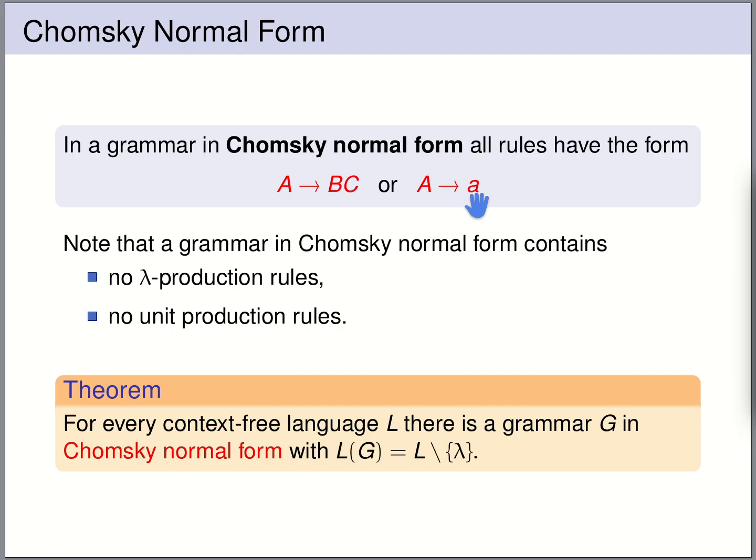We will see that every context-free grammar can be transformed into Chomsky normal form. So that means for every context-free language L, there exists a grammar G in Chomsky normal form, such that the grammar generates the language L except for possibly the empty word. And again, we cannot expect the empty word to be generated because Chomsky normal forms do not contain lambda productions, so it's impossible to derive the empty word from the starting variable.